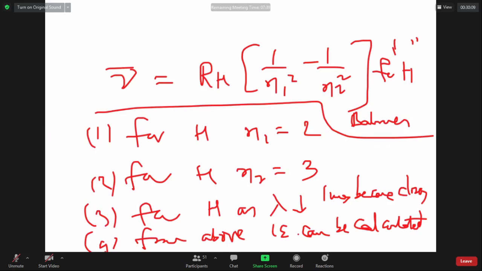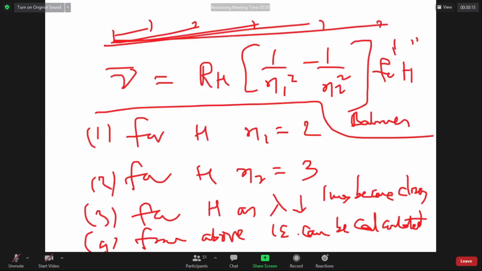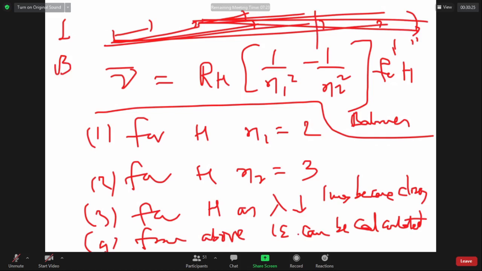When the electron goes from 2 to 1, 3 to 1, 4 to 1, 5 to 1, up to infinity to 1, that is called the Lyman series. If the electron comes from 3 to 2, 4 to 2, 5 to 2, 6 to 2, 7 to 2, or anybody to 2, that's called the Balmer series. If the electron goes to 3, that is the Paschen series.